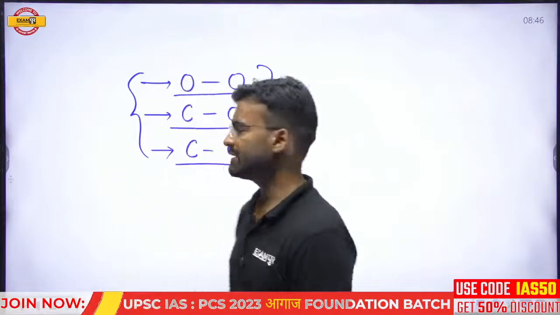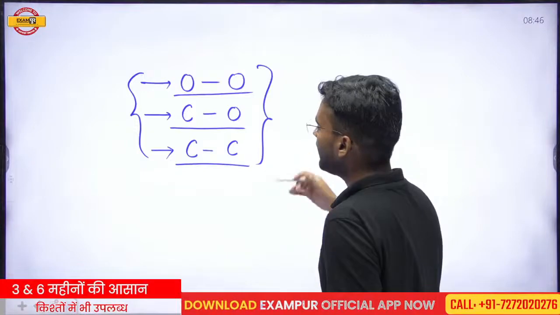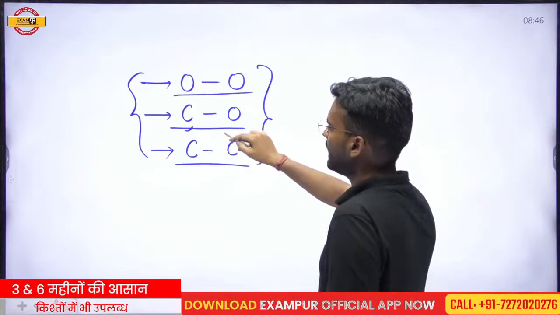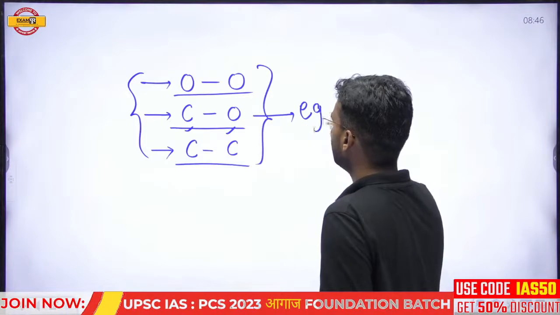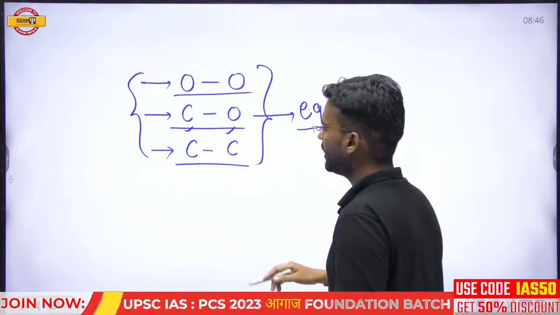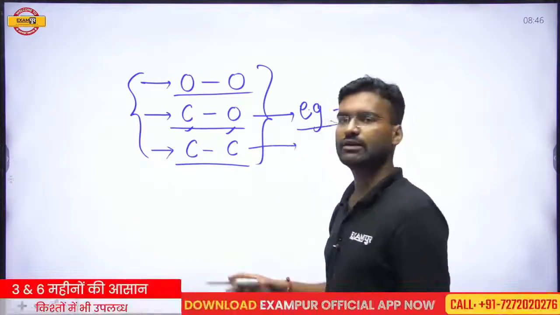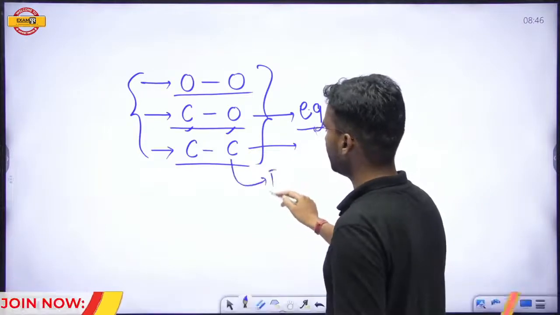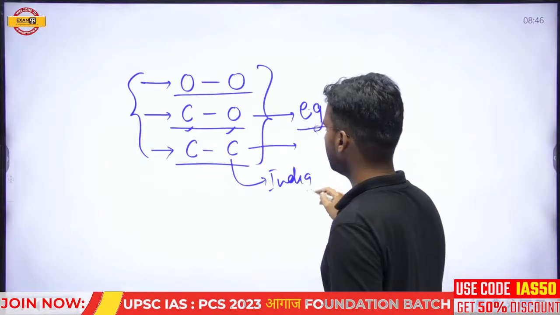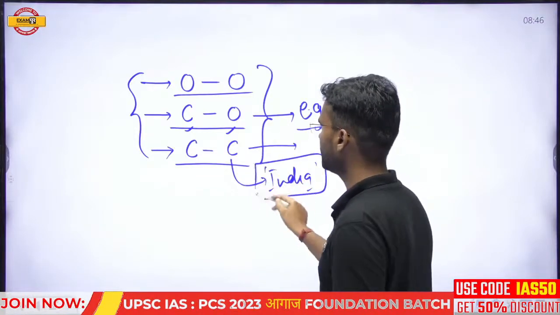That means in the next session we will understand what happens when one continental and one oceanic plate converge and what examples are found at the global level. What will happen when two continental plates converge, and this is related to India, which is why we will understand the Himalayan origin.